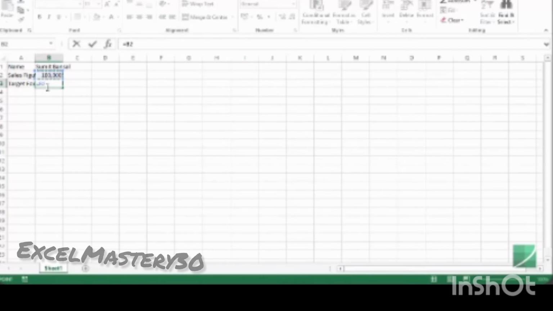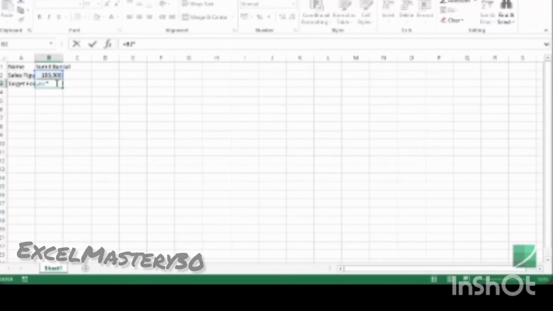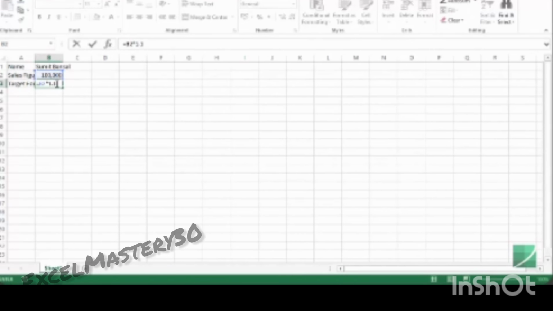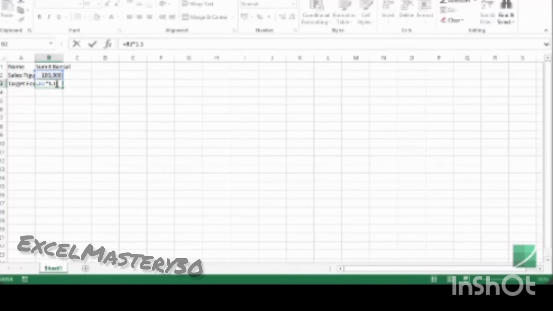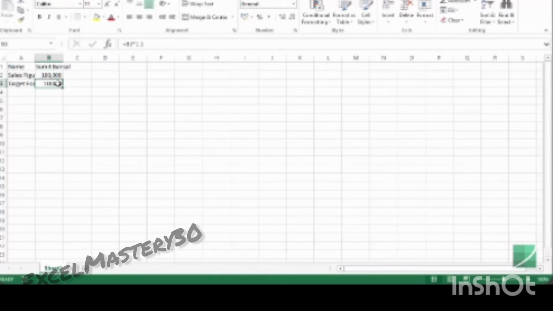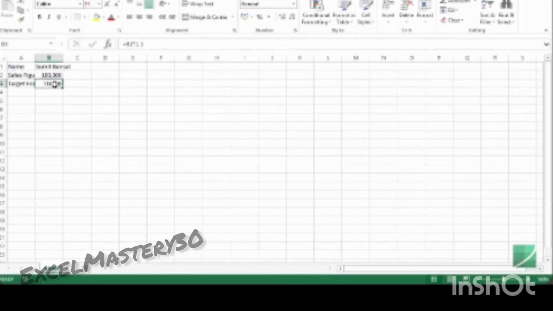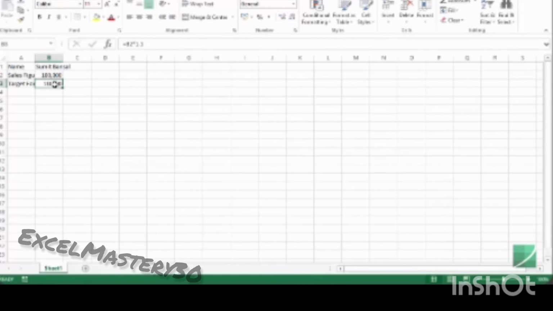As soon as I select this value, it inserts the cell reference of this value, which is B2, and I would multiply this by using an asterisk sign by 1.1 because I want to increment this by 10%. And now I hit enter, and this gives me the new sales target, which is 10% higher than my current sales figure. So this is how you can enter either a numeric value, a text value, or a formula.